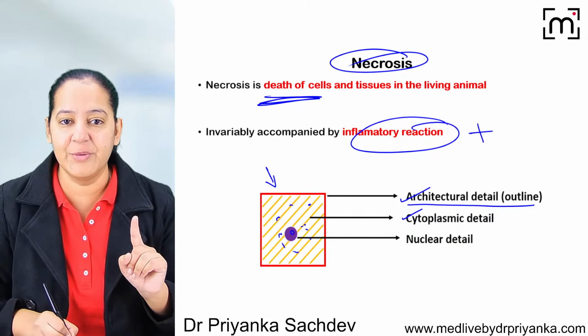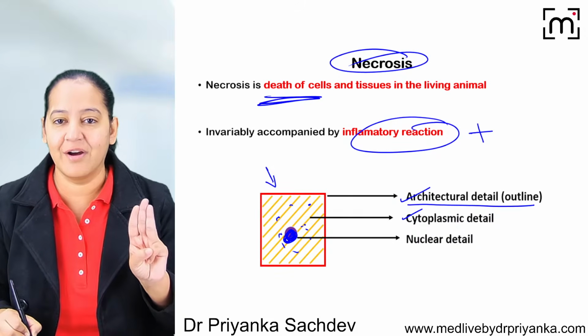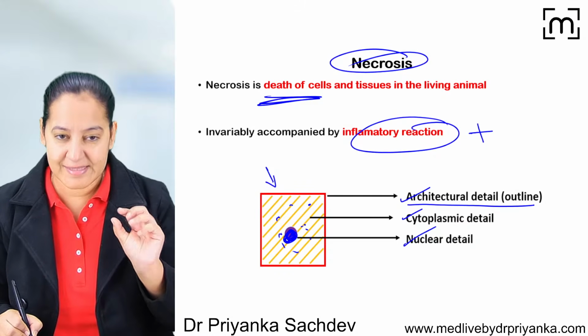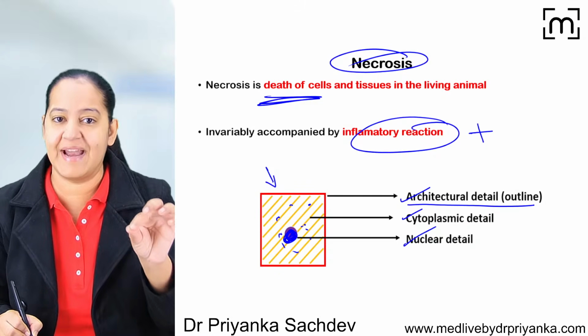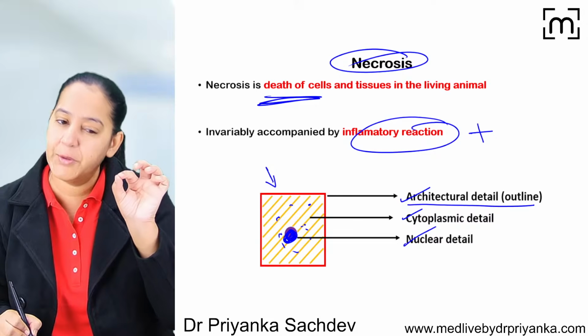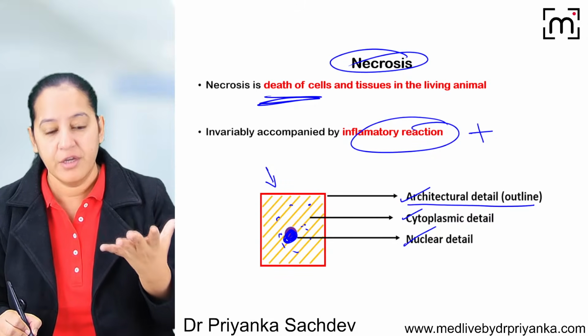And finally, we see the nucleus. Can you see the nucleus? The third detail is the nuclear detail. So in some cells, the nucleus is central. In some, it is eccentric. In some, the nucleus is small. In some, it is large.